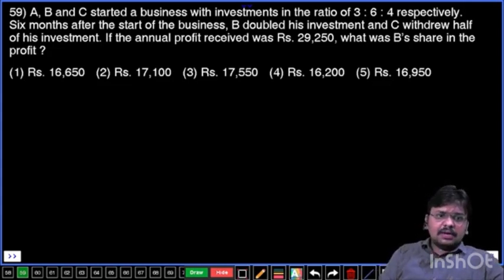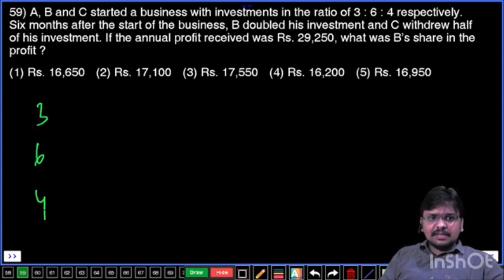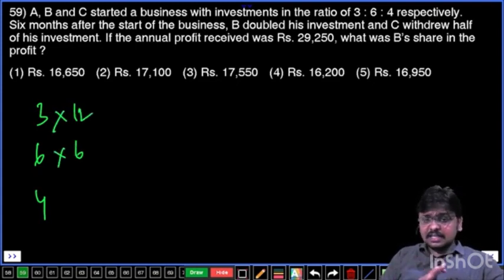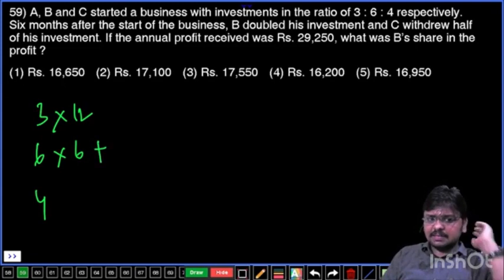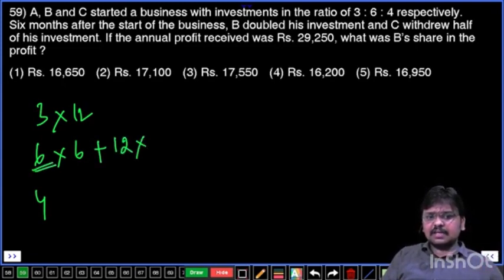Okay. Now let's write their investments 3:6:4. They have started the business. 6 months from the start of the business, B doubled. That means A's time period is 12 months. First 6 months, his initial investment is there, and then after that B has doubled his investment. That means his investment is 6 parts. Double means that is 12 parts, and that is for 6 months.